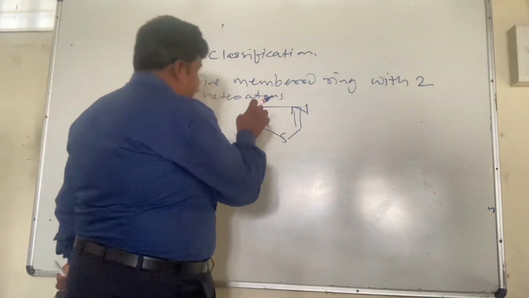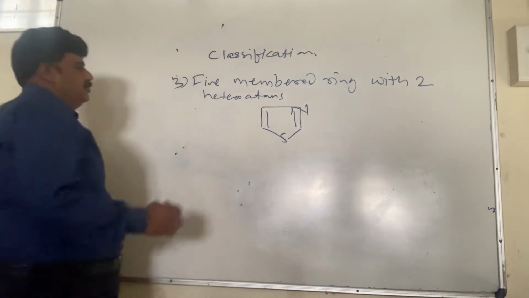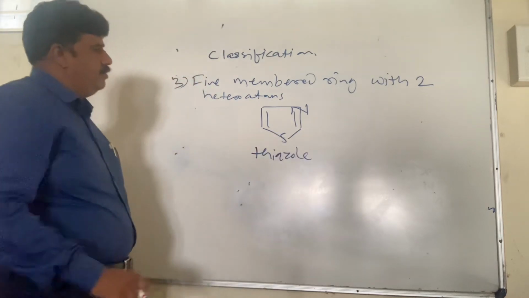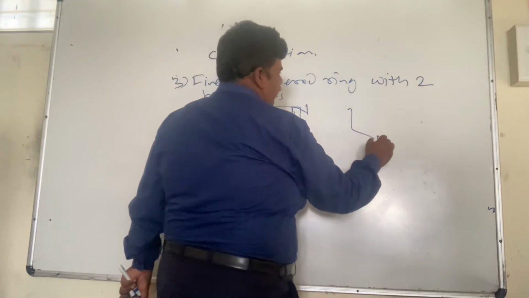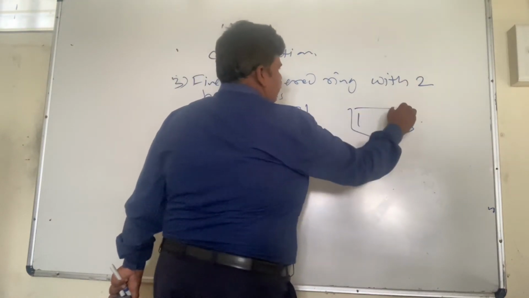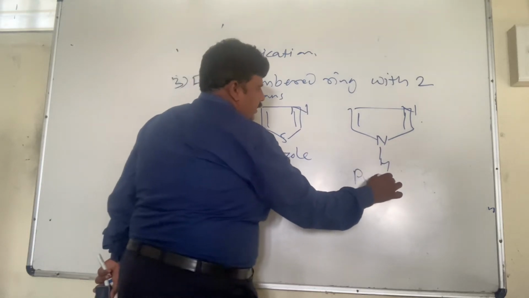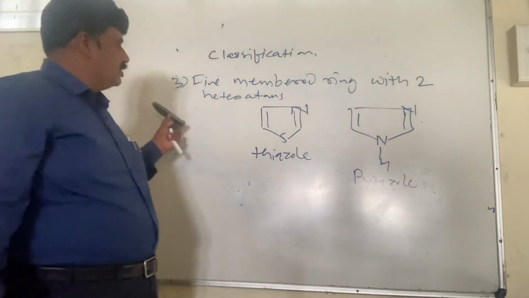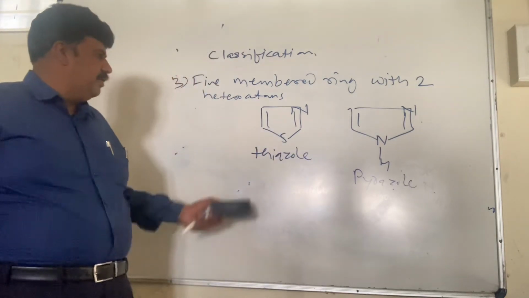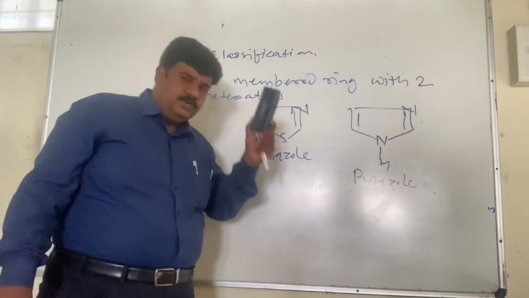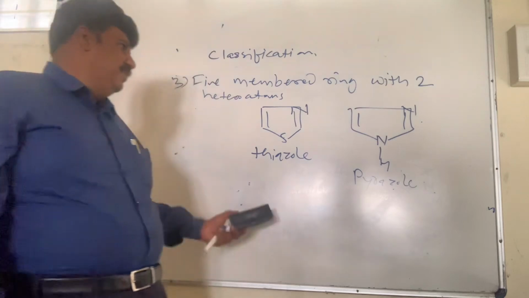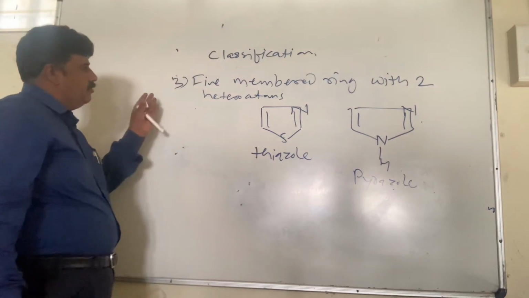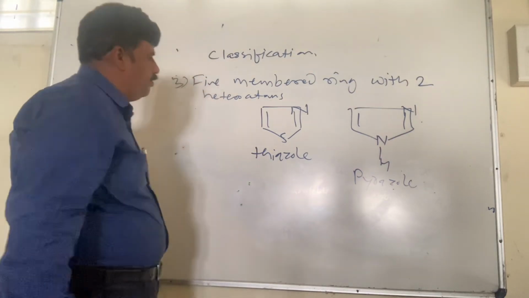This is thiazole. Even in pyrrole, if we introduce one more nitrogen, we get a compound called pyrazole, which is a 5-membered ring system. Such molecules can contain 2 heteroatoms. We can even have 3 atoms, but we are not going to study such molecules in detail. We'll just have an idea of what classes of heterocyclic compounds are possible.